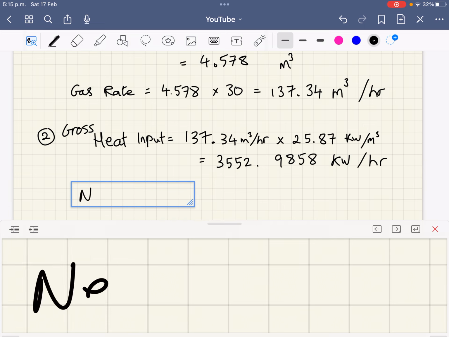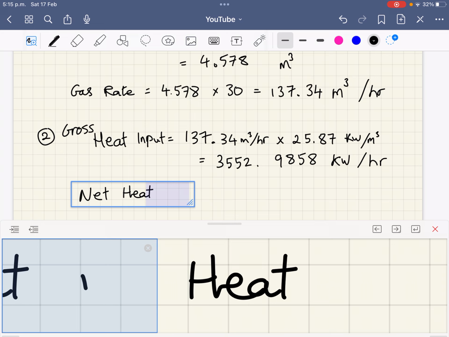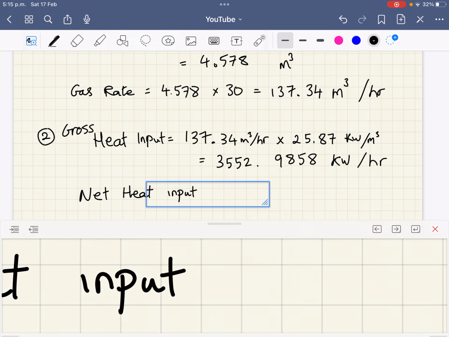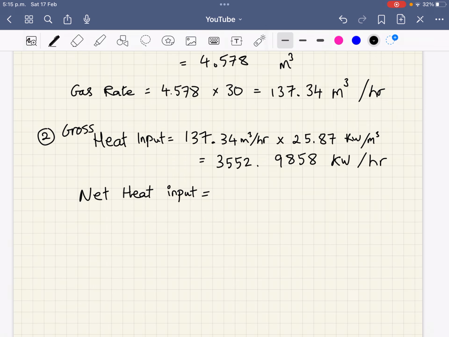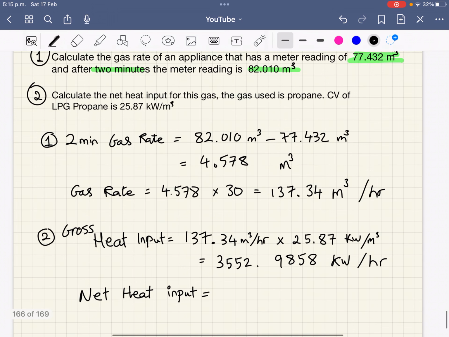Then you only have one thing left to get your net heat input. That is when you divide your gross either by 1.1 or 1.2, and it depends on the fuel you used. So if we look up here again, net heat input for the gas is propane, and the CV is this. So this is an LPG.